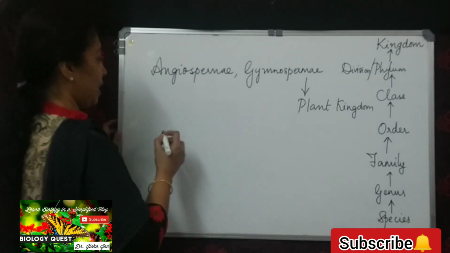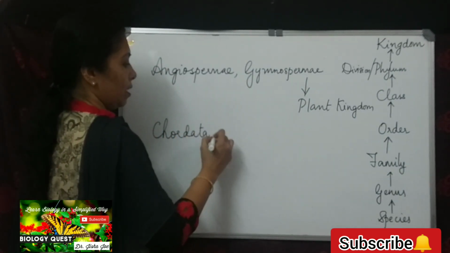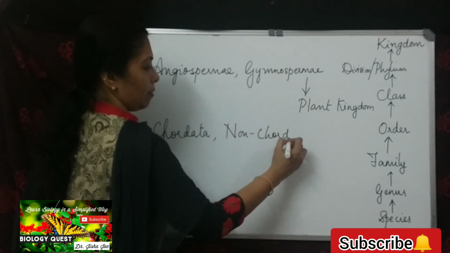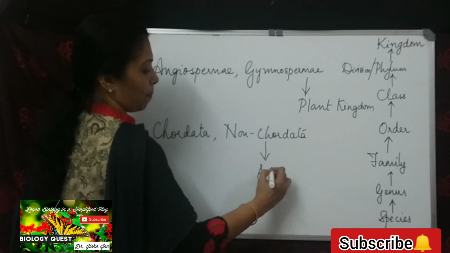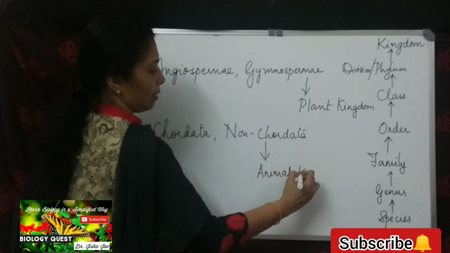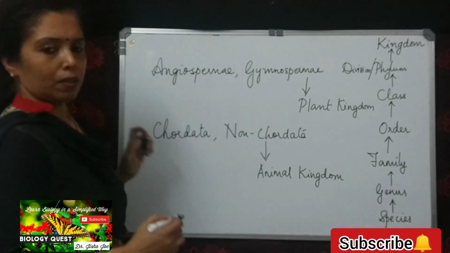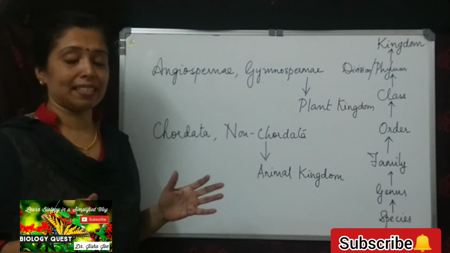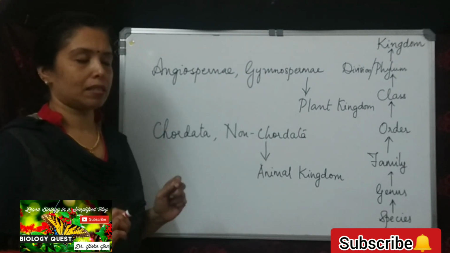Similarly, we have the Chordata and the non-Chordata coming under the animal kingdom. So what is a kingdom? Closely related phyla. Phyla is the plural form, phylum is singular.